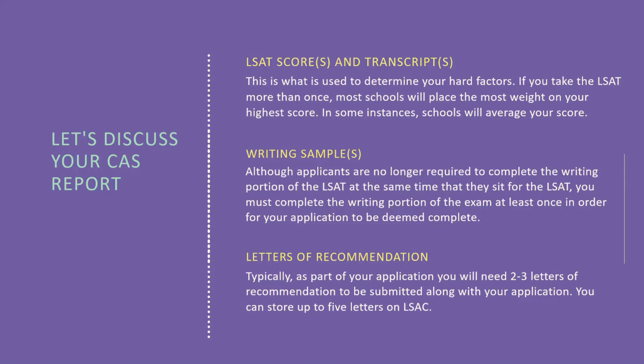There are a few key things to know when it comes to each of these documents and how to really leverage them or how they're actually reviewed by an admissions committee. So first, your LSAT score sheet is a list of all the LSAT scores in the order in which you receive them. It is something that schools use to figure out what your LSAT score is. It will also indicate if you were absent or canceled an LSAT score. If you take the LSAT multiple times, do know that most schools are going to put the most weight on your highest score. So oftentimes that's the only score that matters. But there are some schools in some instances where your scores will be averaged. So that is something to keep in mind.